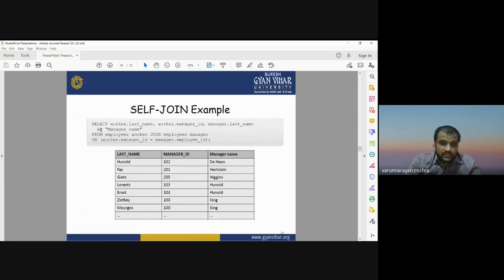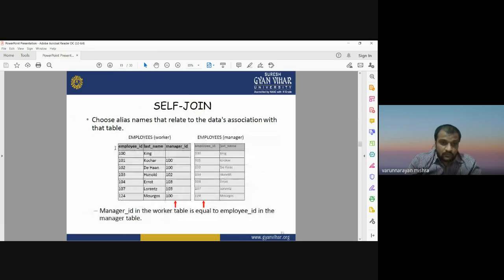So for joining these two tables, we can first select the worker last name, then the worker's first name, and the manager's last name as the manager name, from employee worker, and we can join the employee manager. So you can join these two tables. Initially we have these two tables, 1 and 2. The first table is the employees working as workers. The second table has the data of employees working as managers.